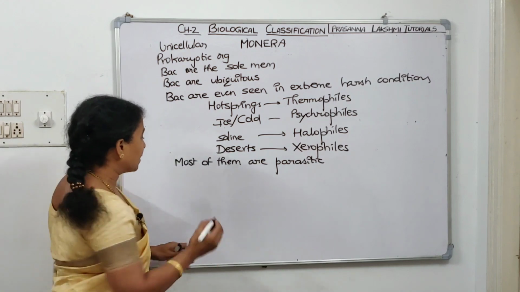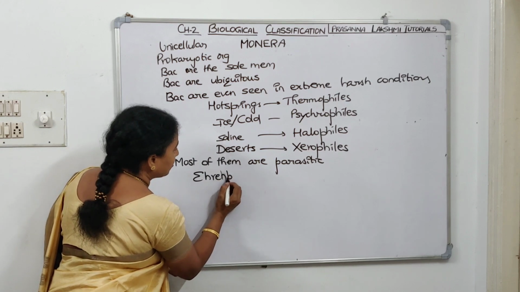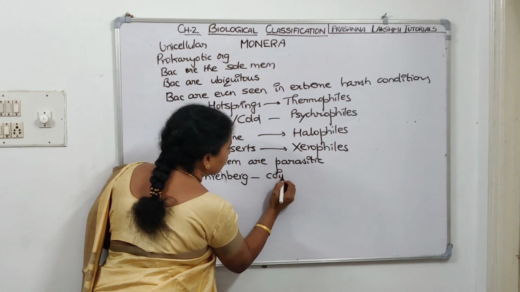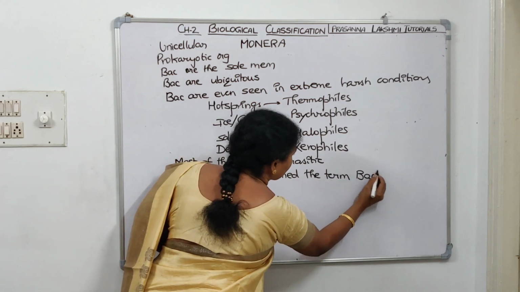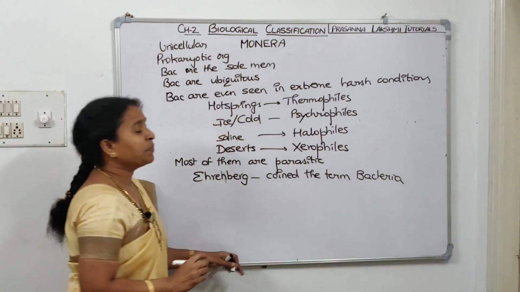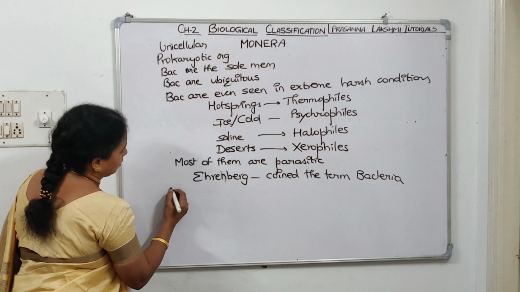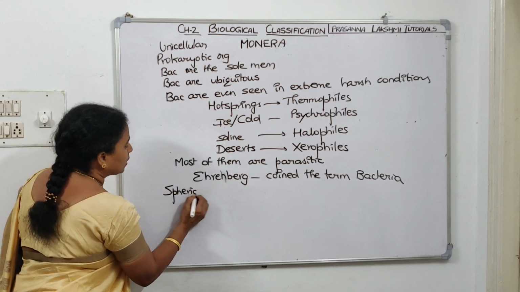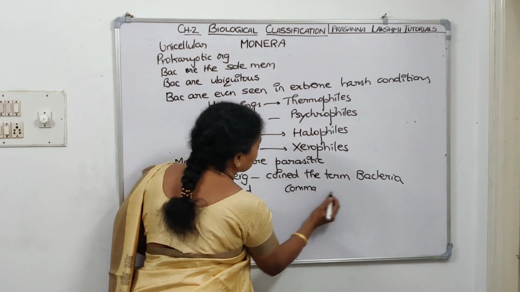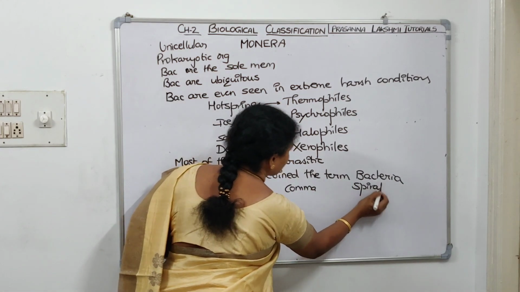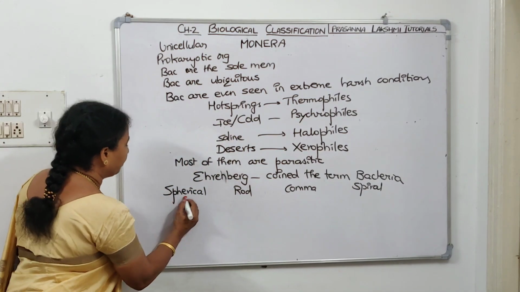Now, who coined the term bacteria? Ehrenberg, E-H-R-E-N-B-E-R-G. Ehrenberg coined the term bacteria. Okay. Now, what are the 4 shapes of bacteria? If the bacteria is spherical shaped, we call it cocci.